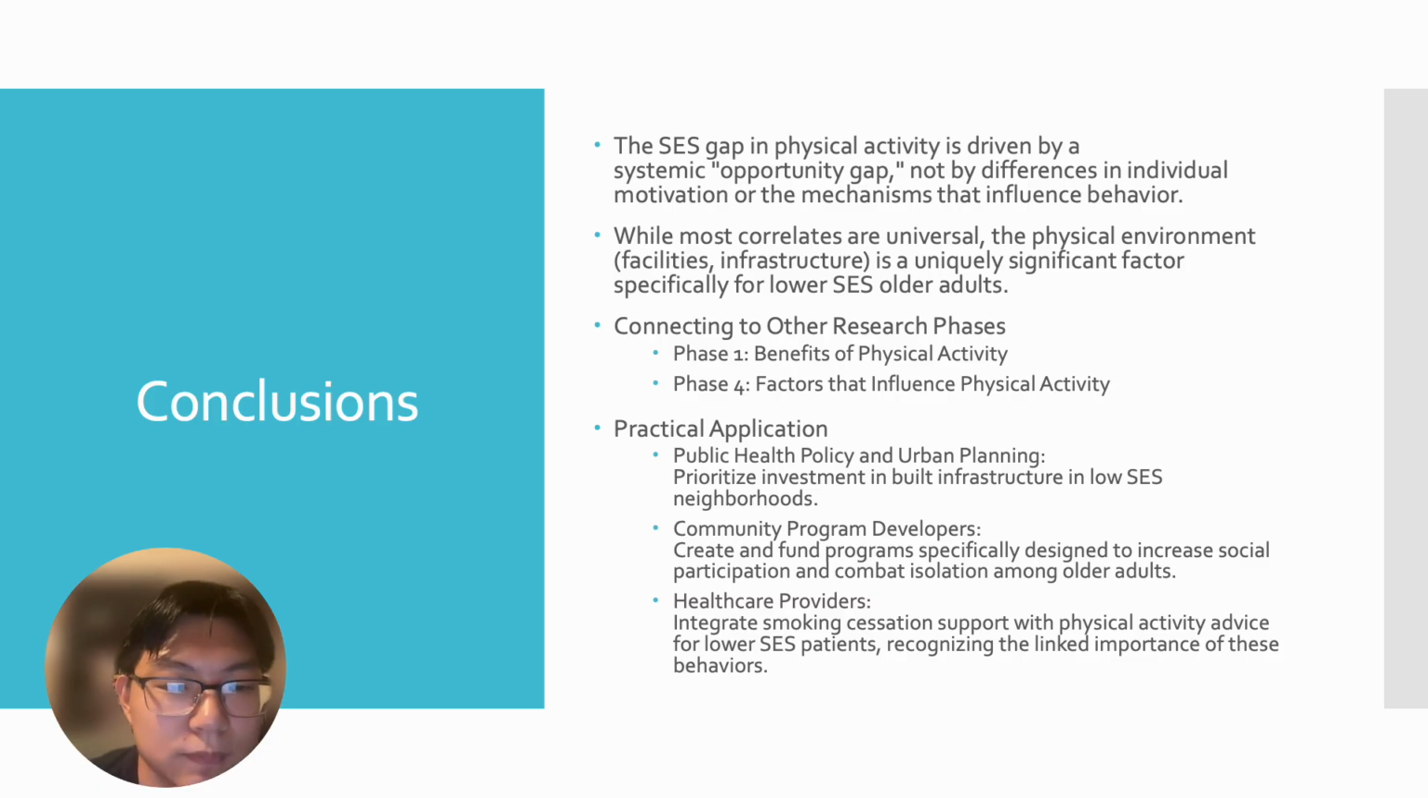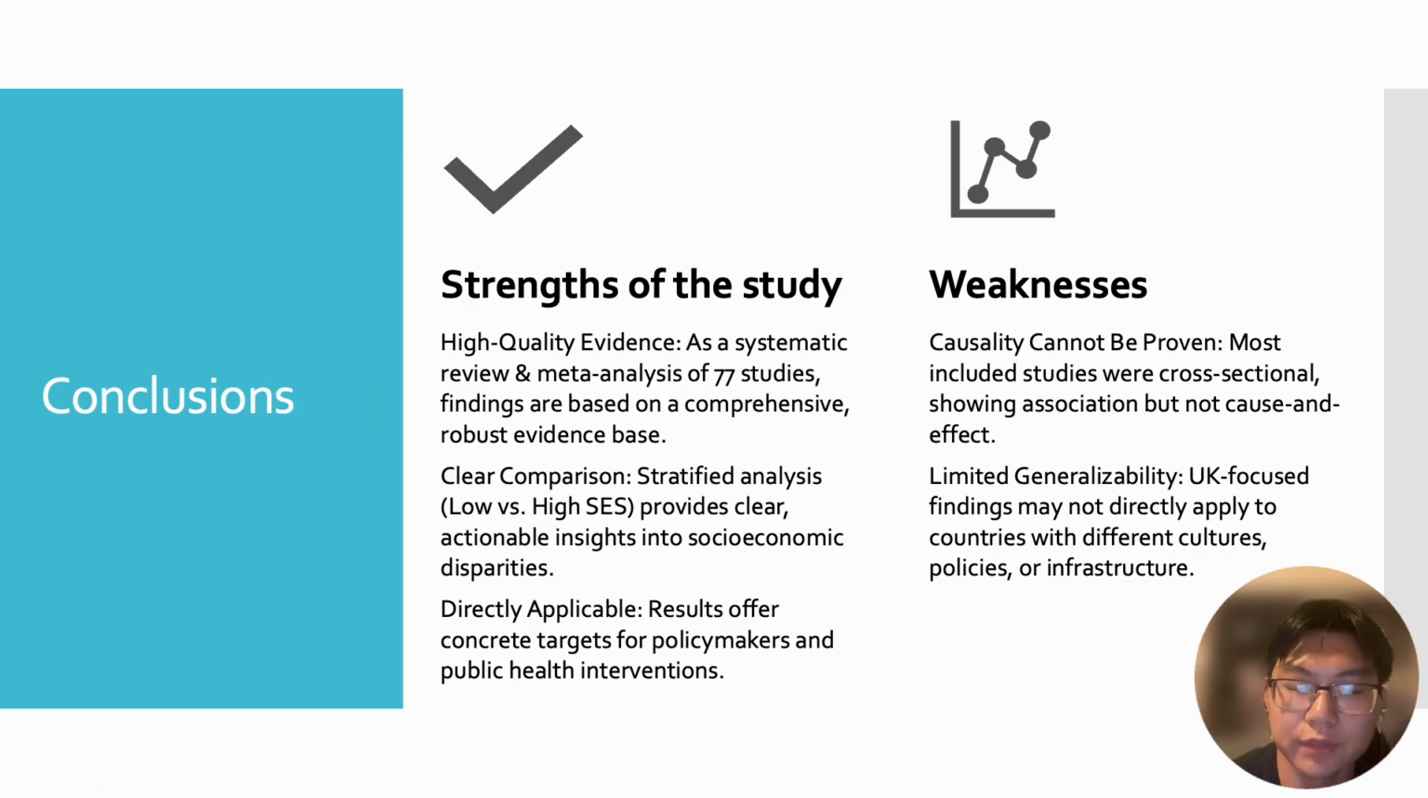For strengths of the article, they have high quality evidence, as a systematic review and analysis of about 77 studies. Findings are based off a comprehensive, robust evidence base. It's a clear comparison, a stratified analysis of low versus high, which provides clear, actionable insights into socioeconomic disparities, and it's directly applicable. Results offer concrete targets for policymakers and public health interventions.